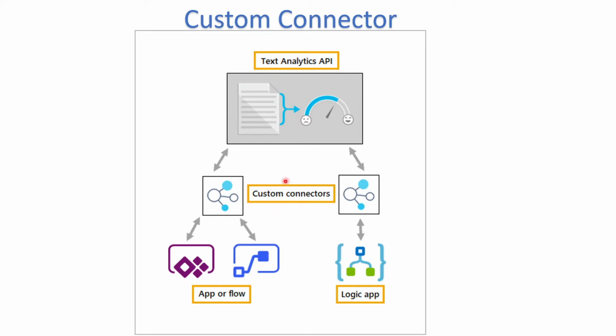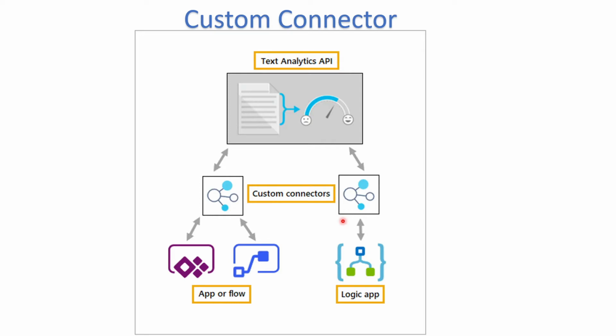So you can ask a question like, in a flow or in a logic app, I can consume an API by creating an HTTP request and doing the authentication headers there and passing it through to the API without using the custom connector. But in some cases, we want to reuse that connector. For example, you have an API and you want to create a custom connector, and you will share this custom connector with your developers. So this will minimize the load for the developers to recreate all the HTTP requests for this particular API. So that is the main reason why we need a custom connector.